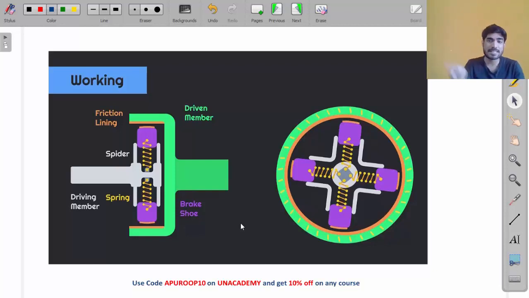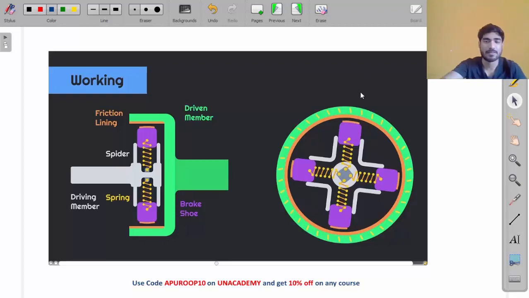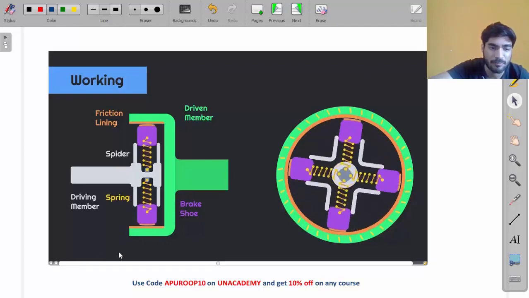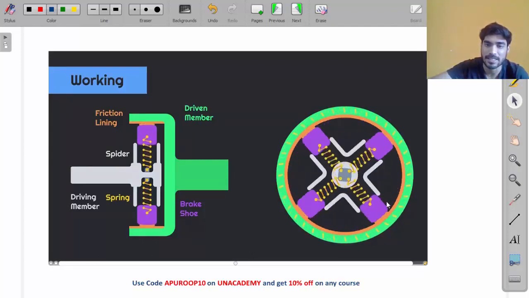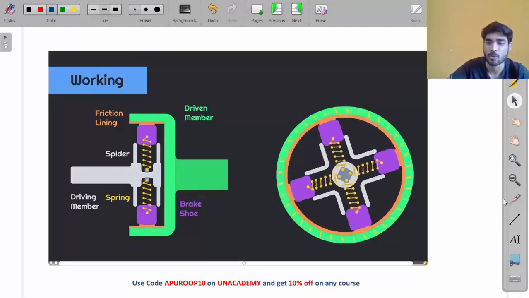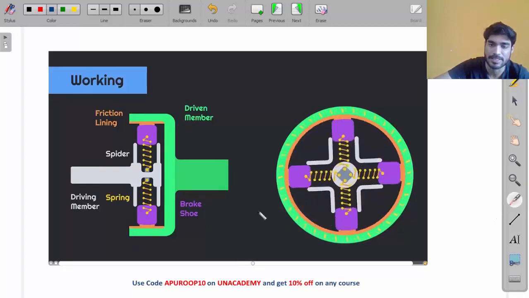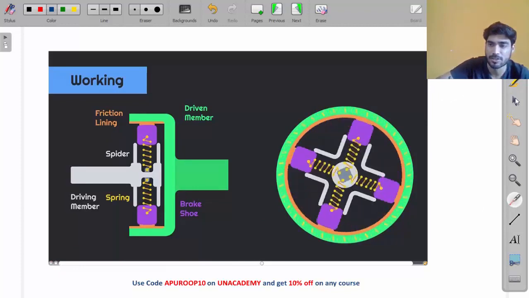So when this shoe starts rotating, it will be subjected to centrifugal force, right? That centrifugal force will attach the shoe with the drum, and then the drum will also start rotating. Look at this. Now it is connected, my friend. Initially it was not connected.